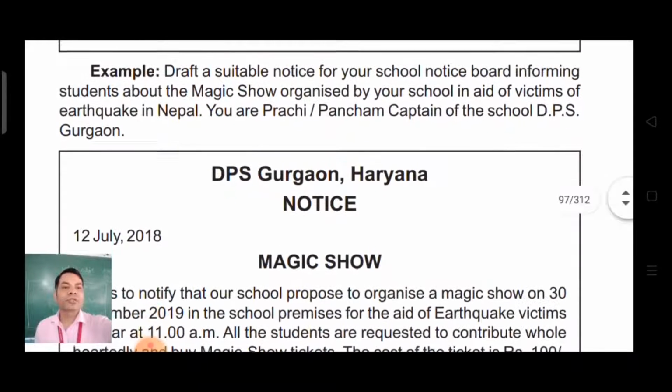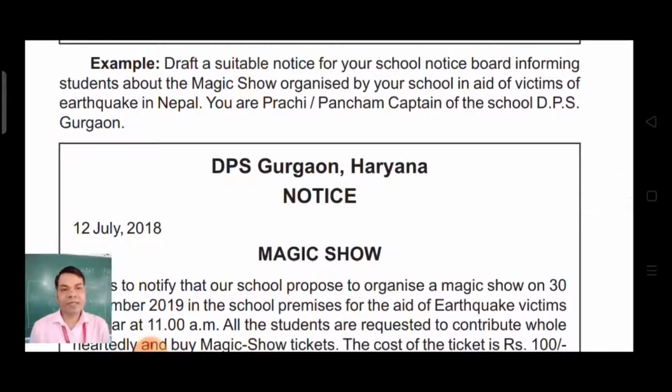Let us go through another solved example. Draft a suitable notice for your school notice board informing students about the magic show organized by your school in aid of victims of earthquake in Nepal. You are Prachi Pancham, captain of the school DPS Gurgaon.